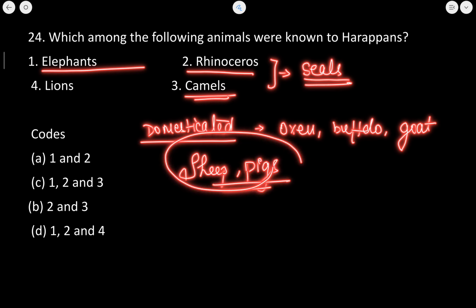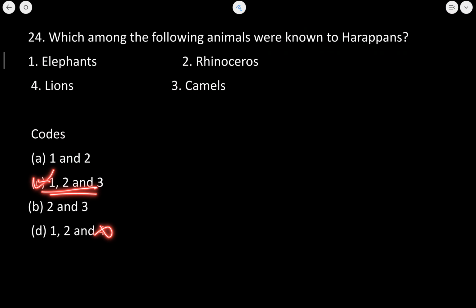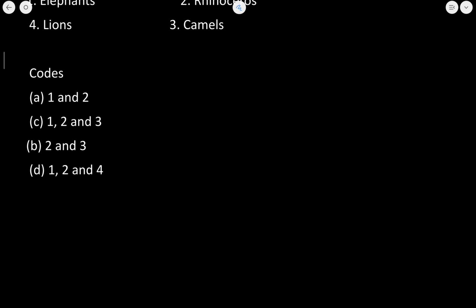ठीक है? These all were domesticated. Lions were not known. So 4 we will eliminate. 1, 2 and 3 is correct here. Let's now move to the next question.